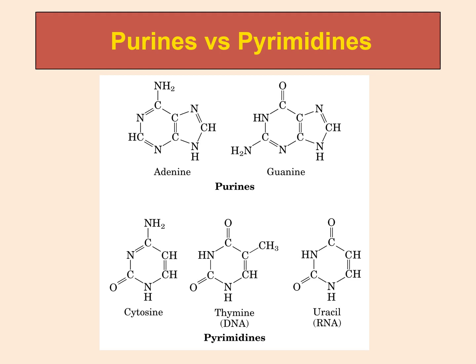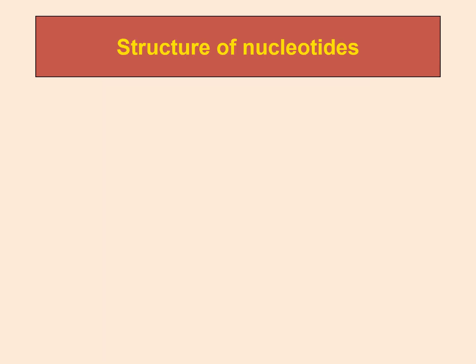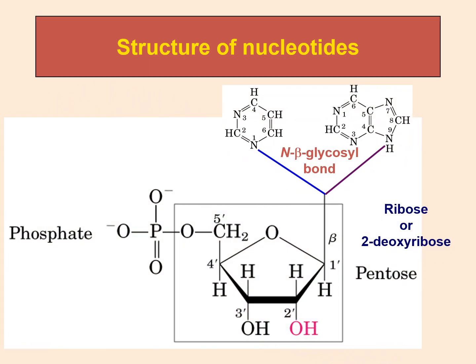So just to have a reminder of how the purines and pyrimidines look. This is adenine and guanine, and these are the pyrimidines. Again, the structure of a nucleotide is made up of a base, either purine or pyrimidine, a ribose sugar, and phosphate group.